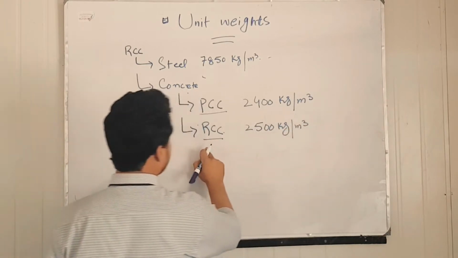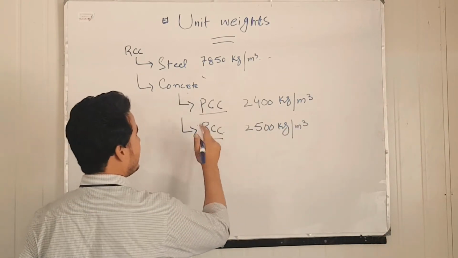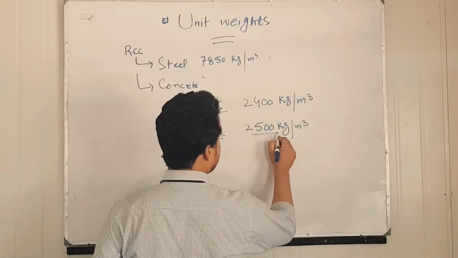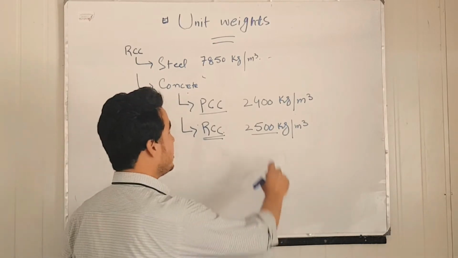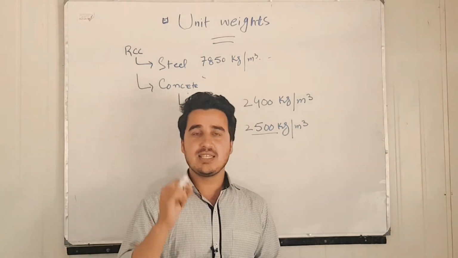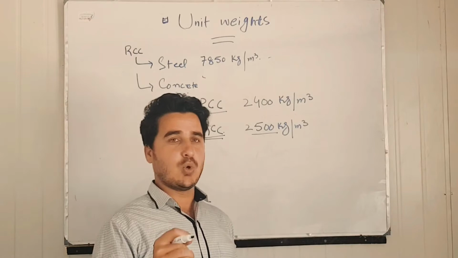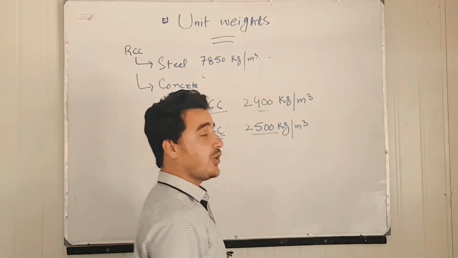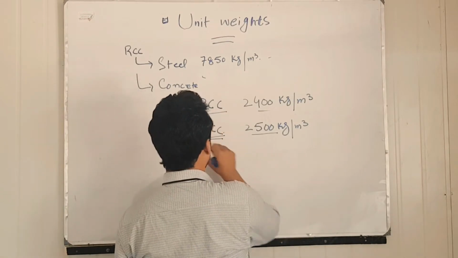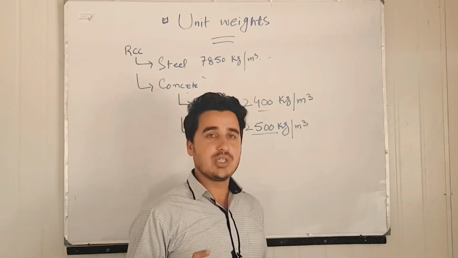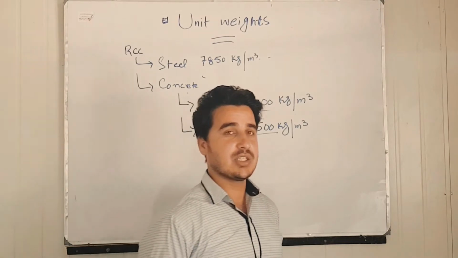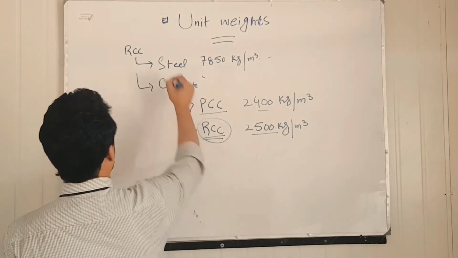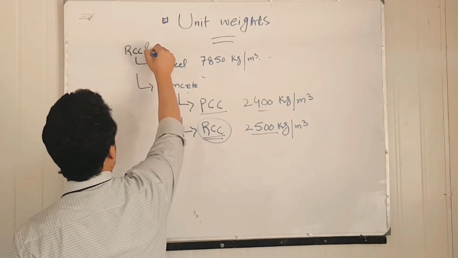Now the difference between the PCC and RCC is basically the steel. Okay, in RCC we do consider the value of steel as well, and in PCC we just consider the aggregate, the cement, the sand, and nothing more. So that is why its weight is 2400 kg, while in RCC the weight of PCC plus the weight of steel is included. That is why its weight is considered as 2500 kg per meter cube. Okay, so this is actually for RCC structures.